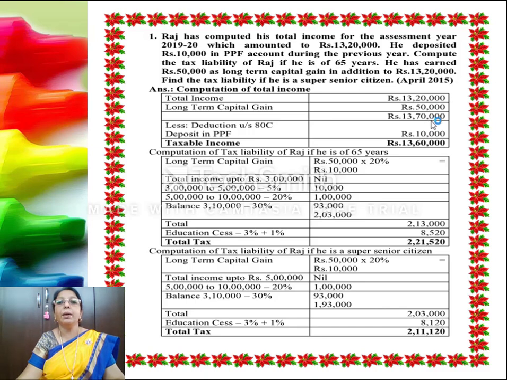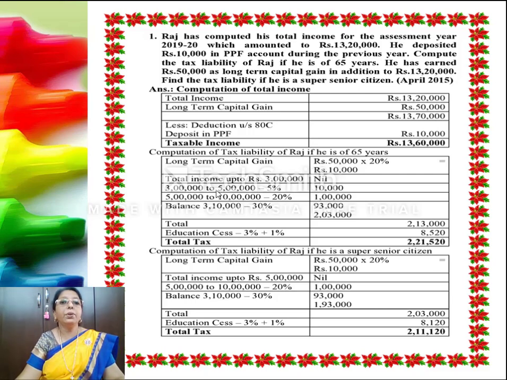So now the first case, his total income 13,20,000 with a long-term capital gain of 50,000. So his total income amounts to 13,70,000 and his deduction under Public Provident Fund is 10,000. So it comes to 13,70,000, which is reduced by 10,000. So it is 13,60,000, which is the taxable income. Now when he is 65 years of age, for the long-term capital gain at 20% we are taxing him first, and then we apply the slab rate. So from 13,60,000, 50,000 is already taxed, and then the remaining 13,10,000 is going to be taxed.